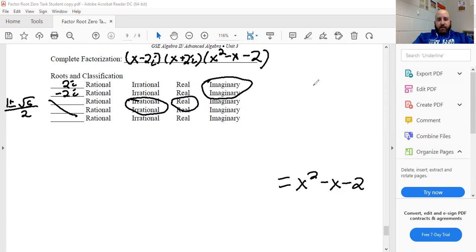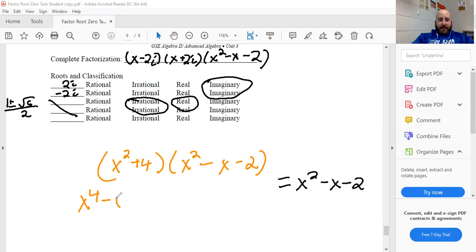If you were to actually multiply all this together, y'all are going to have to take me at my word. If you multiplied x minus 2i times x plus 2i together, you would get x squared plus 4. And then you would multiply that by x squared minus x minus 2. x squared times x squared is x to the 4th. x squared times negative x is negative x cubed.